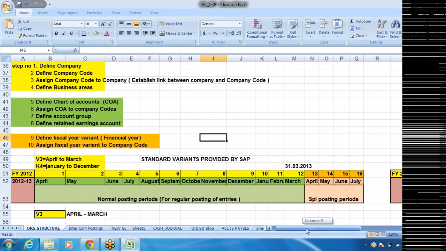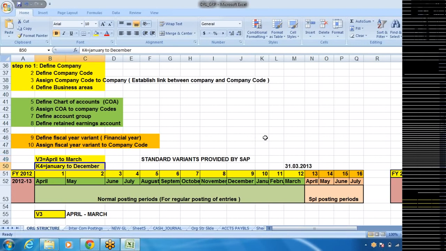That needs to be defined first. Any number of fiscal years, whether January to December or April to March, is defined and kept in the system. We just need to link that fiscal year to the company code. V3 is called a variant, and V3 is nothing but April to March.